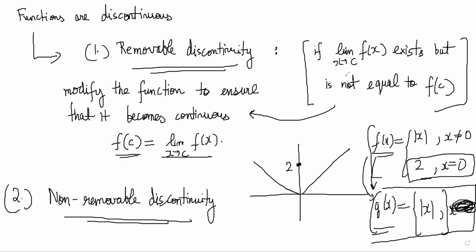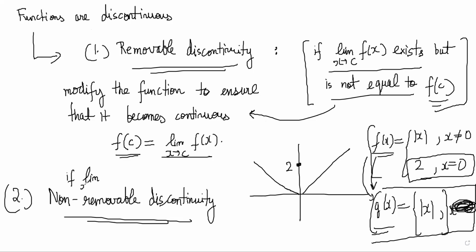Earlier the function was discontinuous because the value of the function did not match the limit, but now you have changed the value of the function at that point, and the new function is a continuous version of it. It's just a name, you don't have to worry about it so much. It is a removable discontinuity if you can change it and make it continuous. It is a non-removable discontinuity if the limit doesn't exist.